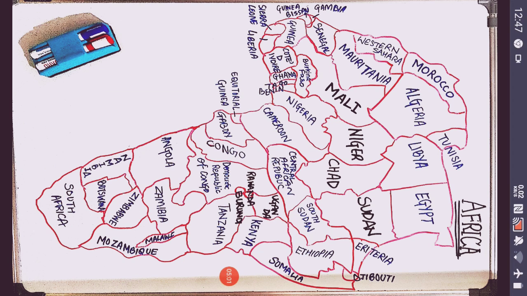And then we come to some countries that are landlocked: CAR, Central African Republic, then South Sudan, and these three countries you're going to remember as Uganda, Rwanda, Burundi. These names are quite heavy, but the countries are really small.